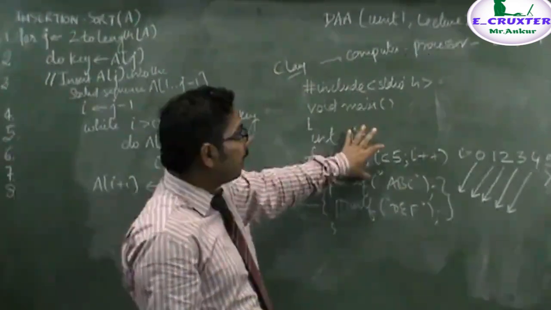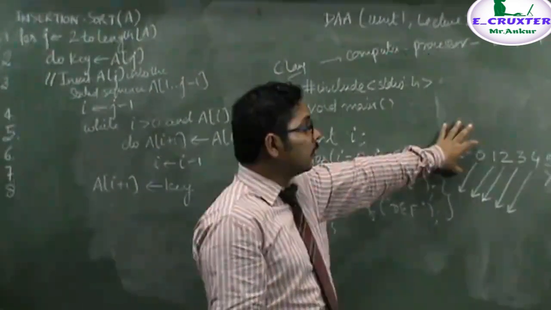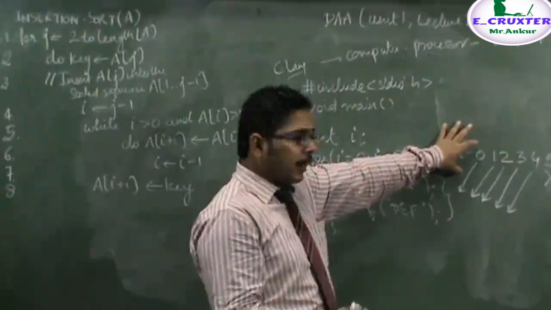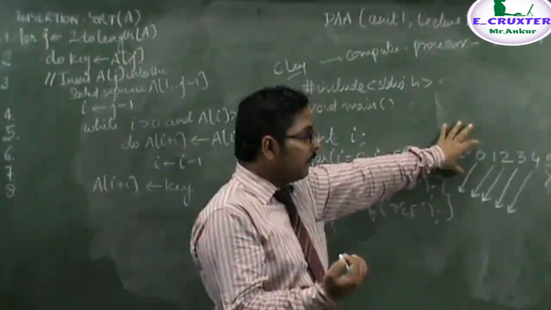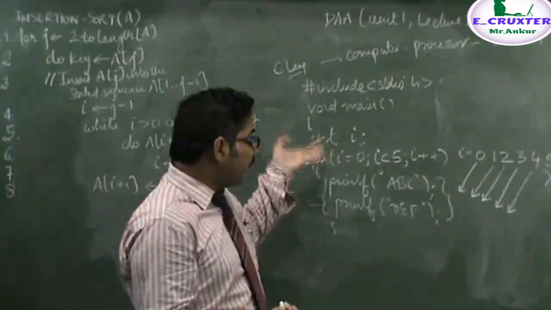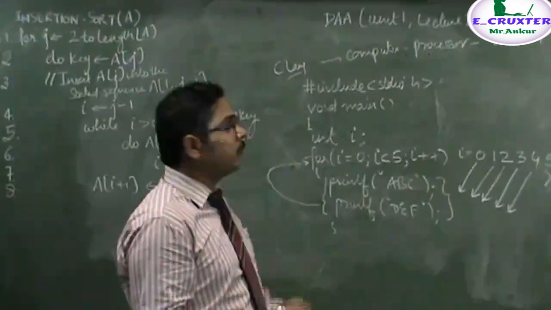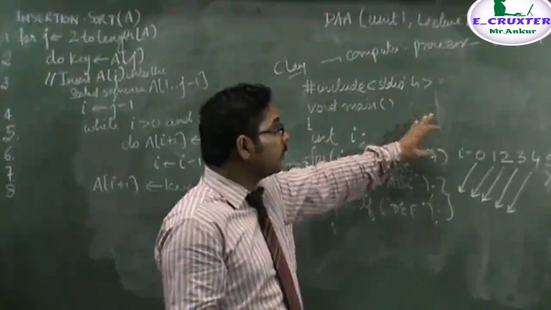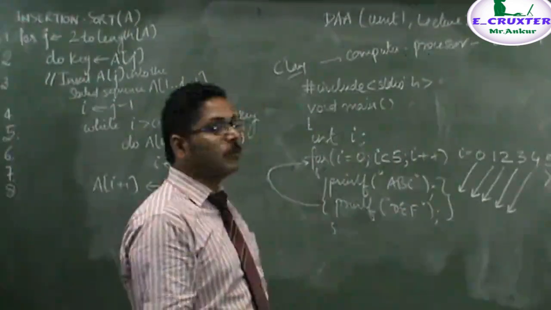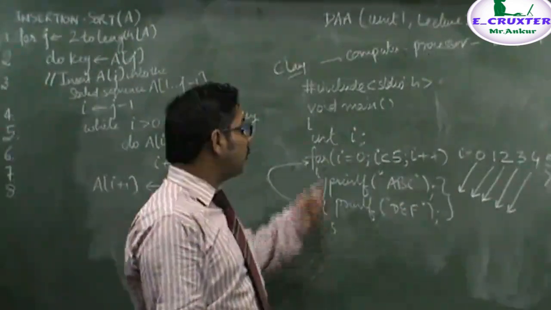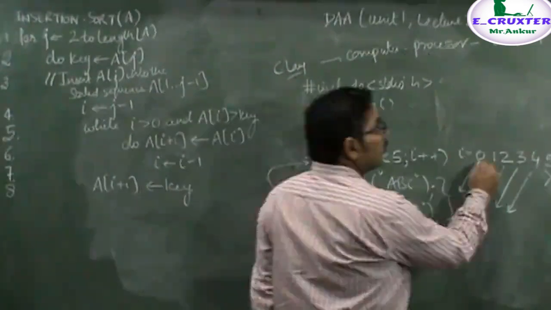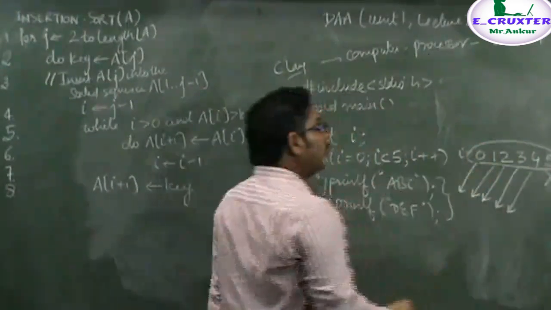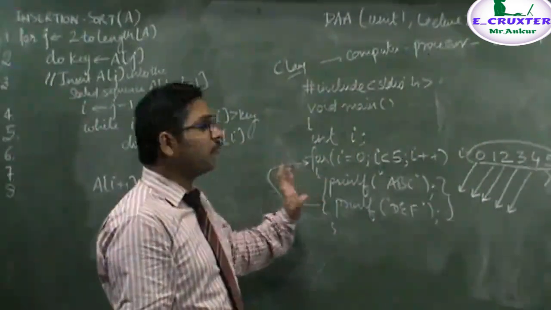the number of times the for loop is executing, you can subtract a value of 1, that is, one less time these two statements are executing. That is, the number of times this for loop is executing, one less time these two statements will be executing. Here you will notice that the for loop will be executing 6 times, and these will be executing 5 times.